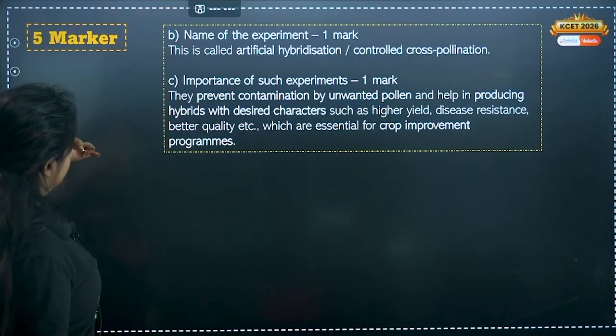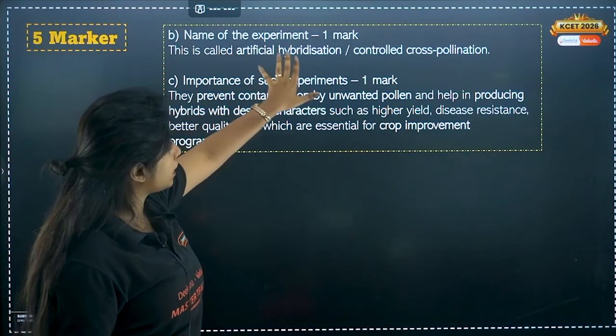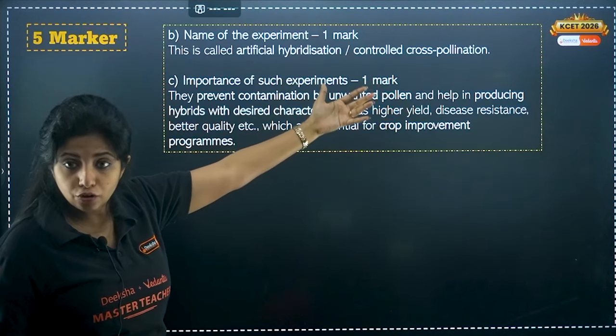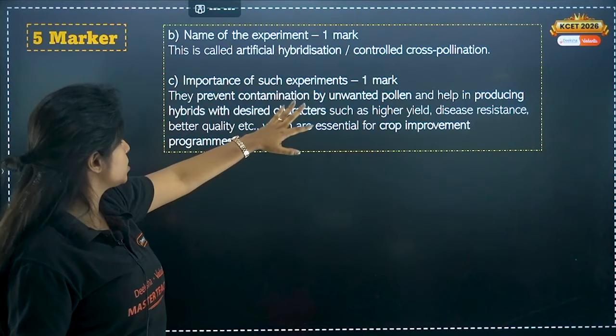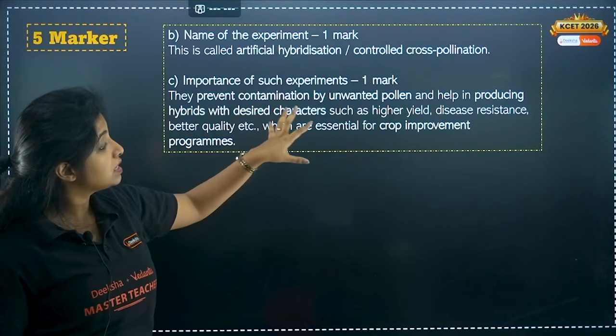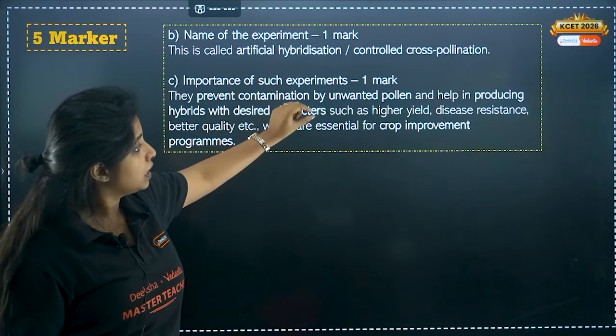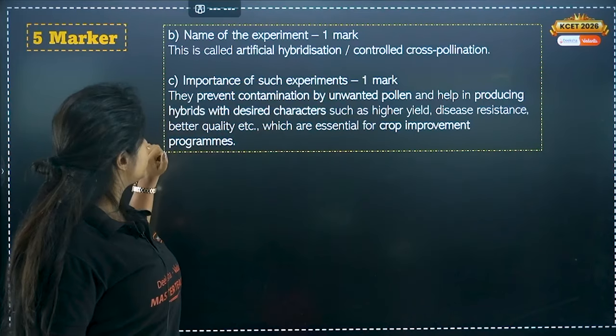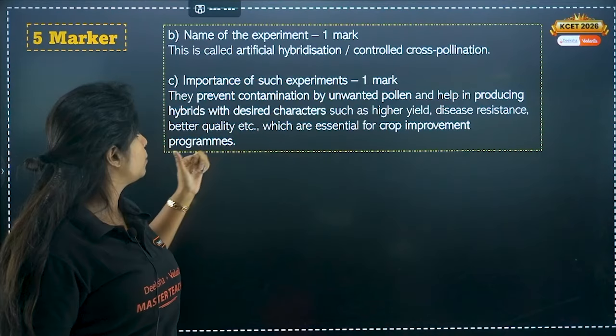Now, name the experiment. It is artificial hybridization or controlled cross-pollination. Importance of such experiments: to prevent contamination by unwanted pollen and help in producing hybrids with desired characteristics. So, this is one point, this is another point, such as higher yield, disease resistant, better quality, which are essential for crop improvement program.